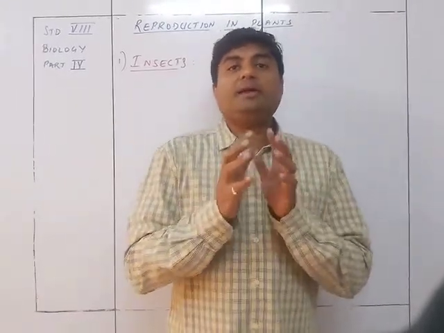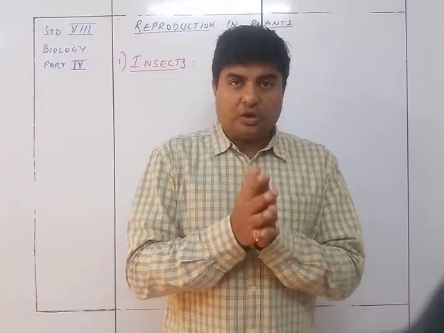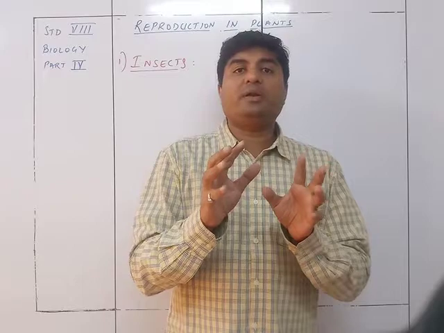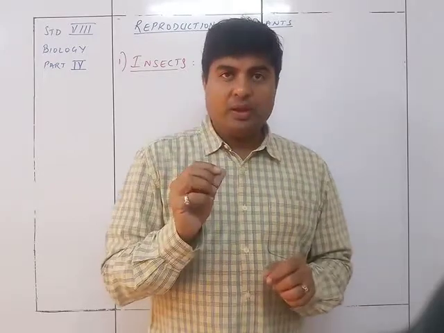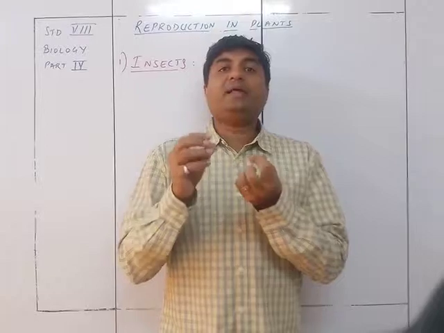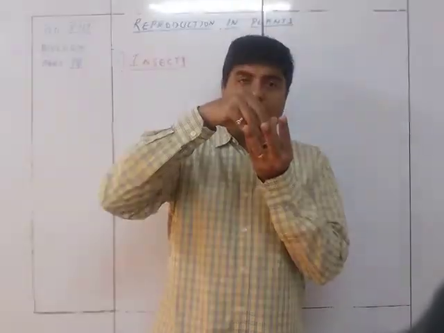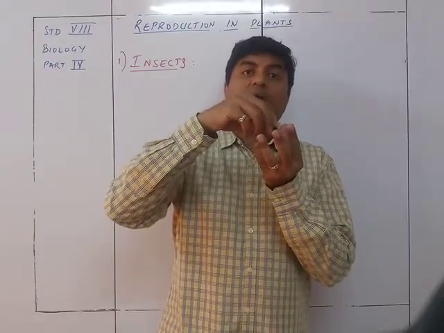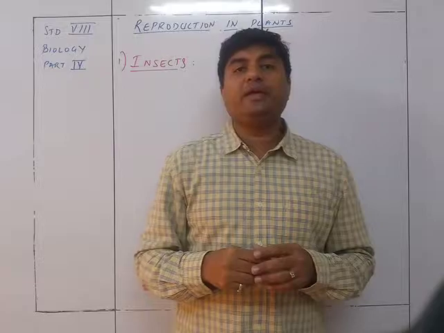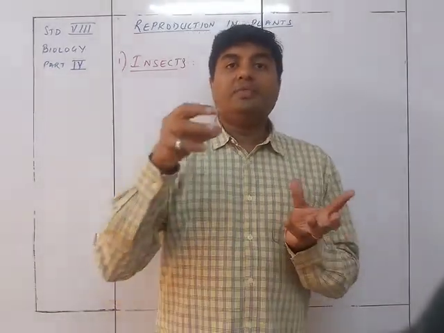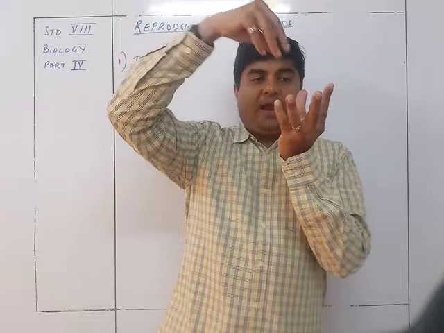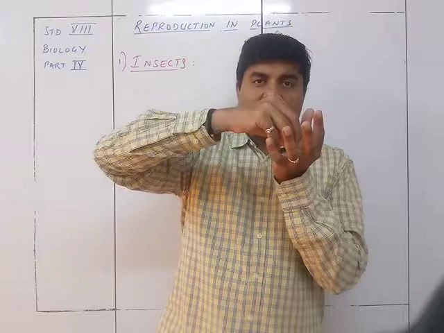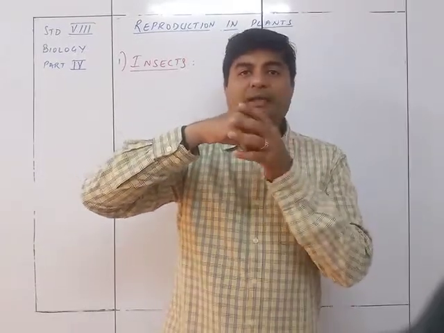Here the structure of the pollen grain is so suited that the pollen grains will be very sticky in nature. And so when that insect enters the flower, the pollen grains on the anther are going to stick to the body of the insect. So the insect has entered the flower to collect the nectar, but while collecting it, it has got some pollen grains stuck to its body.